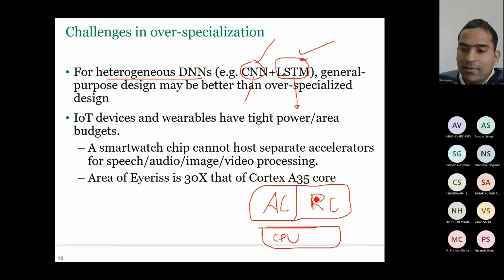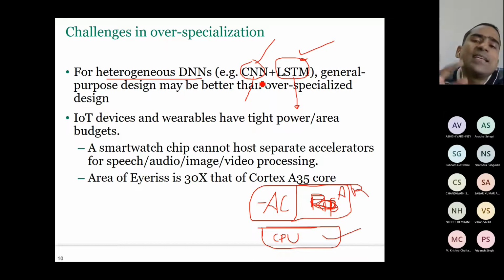Actually, it should be called AR. It doesn't matter. So this is the accelerator for the recurrent neural network. Plus, you have to run the CNN on this and the RNN on this, so there is a data transfer overhead. That's why it is just better to use a CPU, which will give a reasonable performance for CNN and a reasonable performance for RNN.